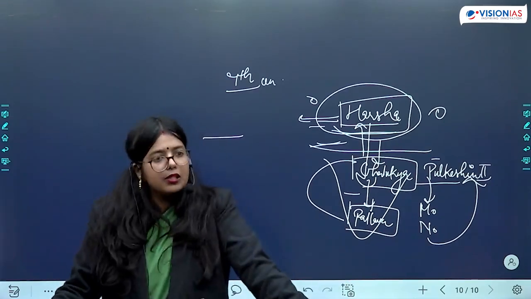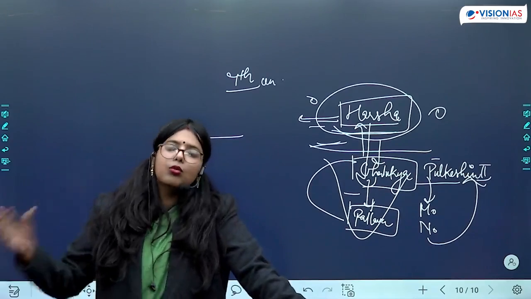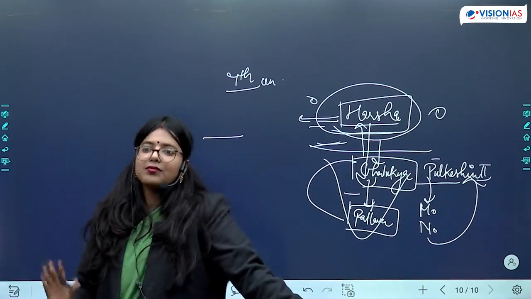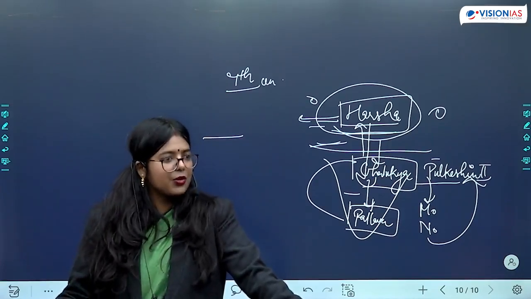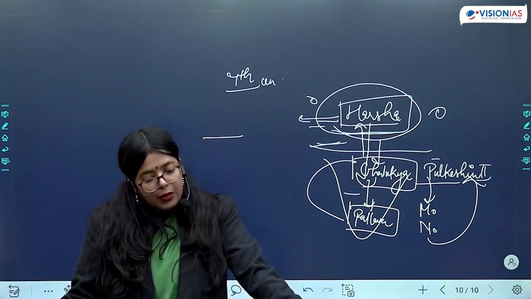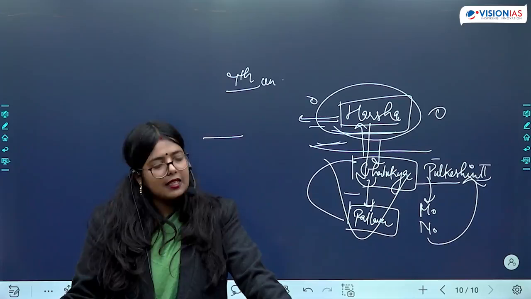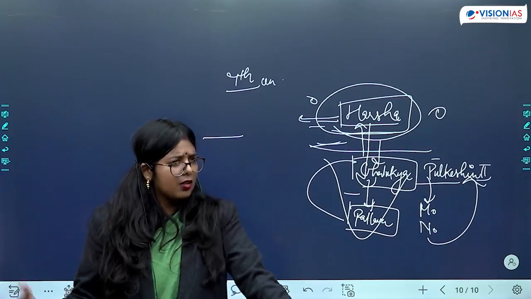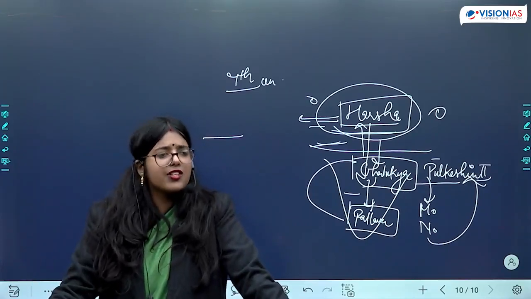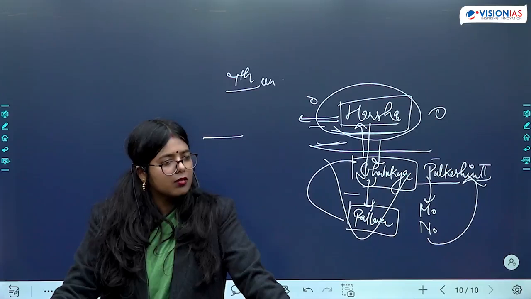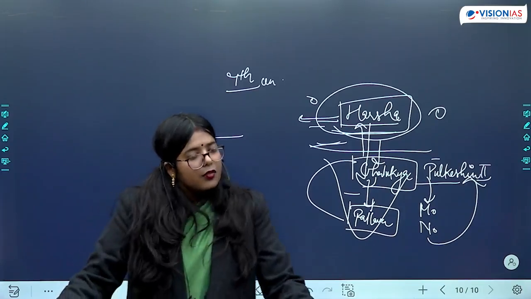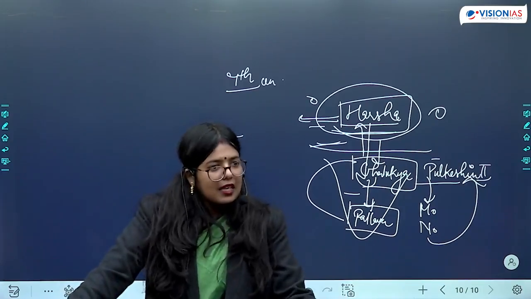We have understood the political milieu. We have understood who is fighting with whom. Now let us move to the important things that we should remember. When we will talk about, let's say, the administration of Harsha, what kind of administration would it be? Feudal traits are going to be present.